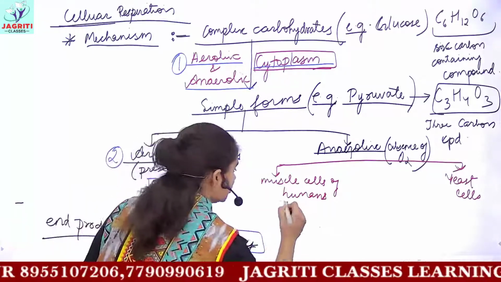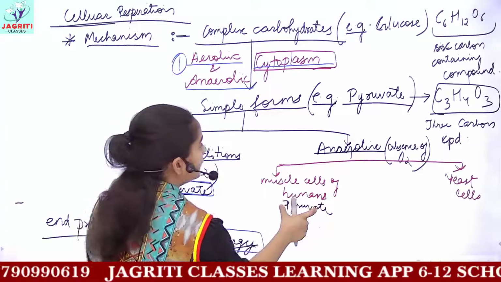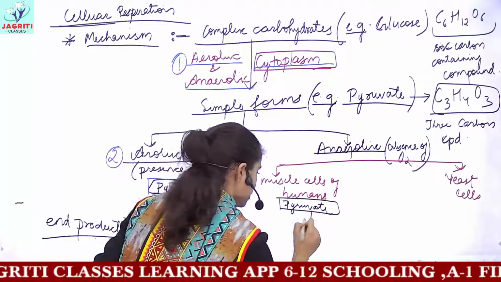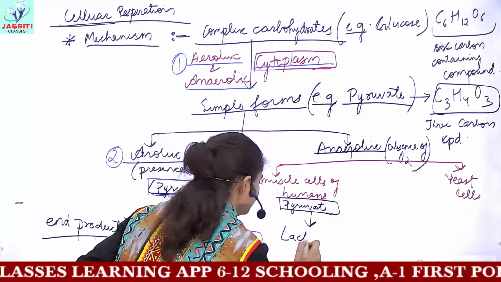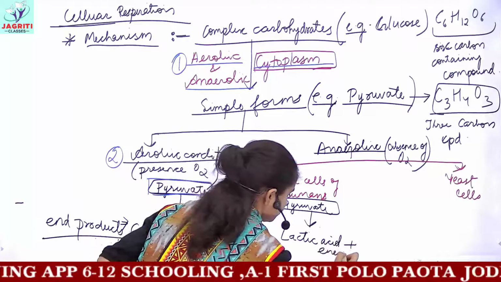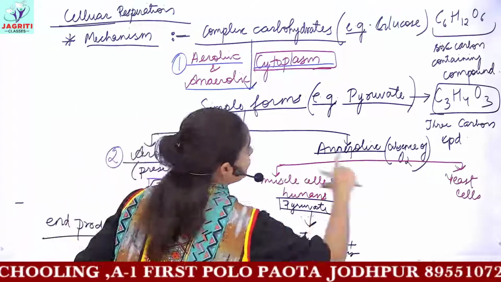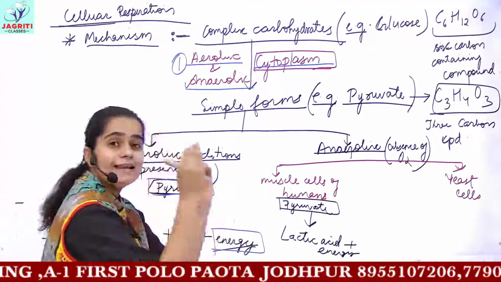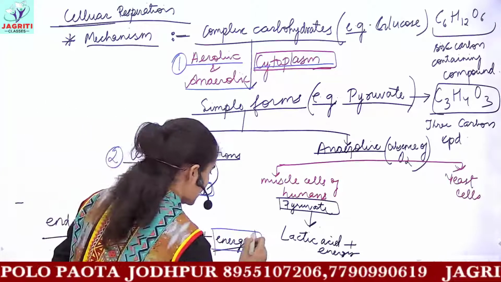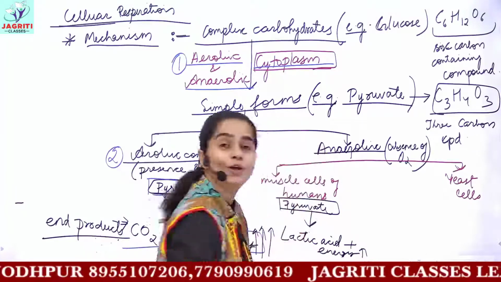In muscle cells, what will happen? This pyruvate, under absence of oxygen or anaerobic condition, will break down and it would form lactic acid. And certainly it would release some amount of energy, but remember the amount of energy released in this anaerobic process would be very less compared to aerobic conditions. So here the amount of energy released is very high, but here the amount of energy released is very low.